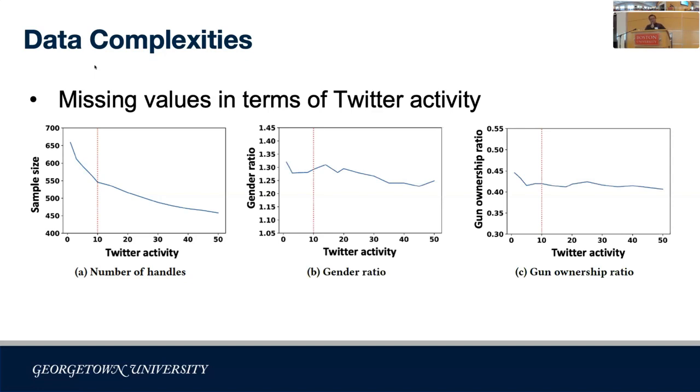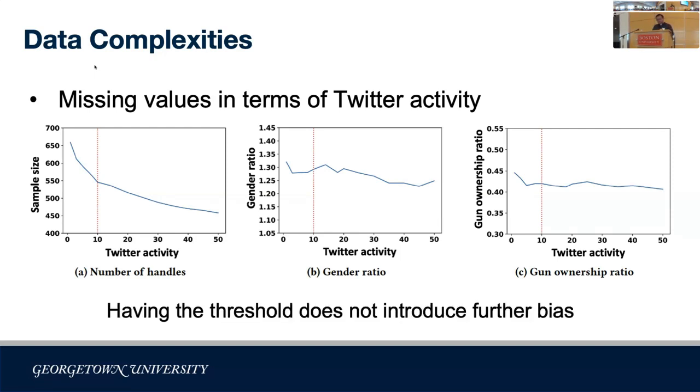The 2 figures on the right show the gender ratio and ownership ratio across different activity levels. This is pretty consistent. In the ownership data, both ratios are pretty consistent throughout the activity levels. Empirically, we determined the threshold to be 10, which is the red dotted line here. As I mentioned, the ratios are pretty consistent, so we're not really introducing any additional bias to the whole problem.